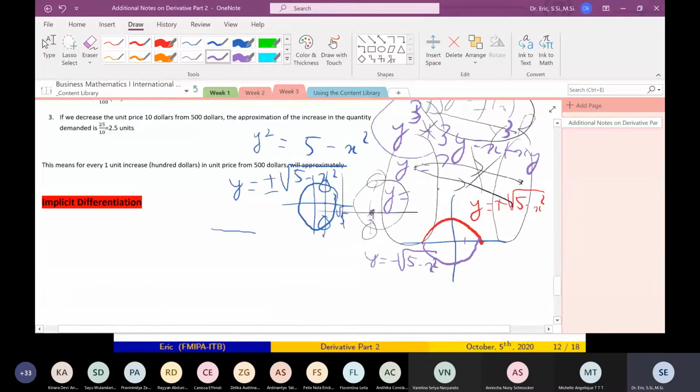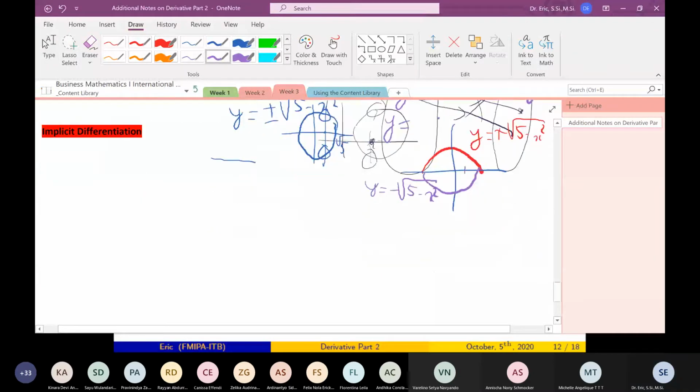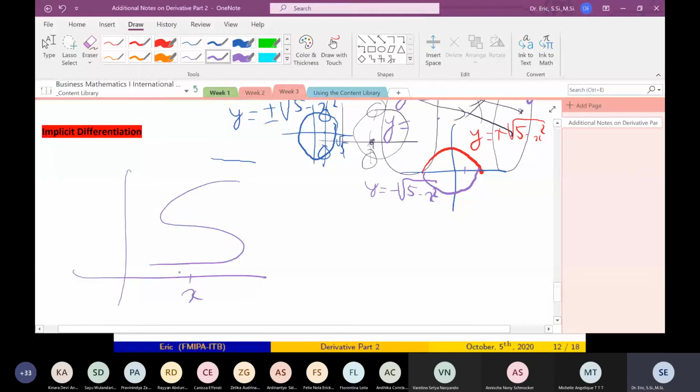For a cube, you have like this. So for every 1 x, you have 3 y. The question is, are you in this part, or this part, or this part? I don't know.